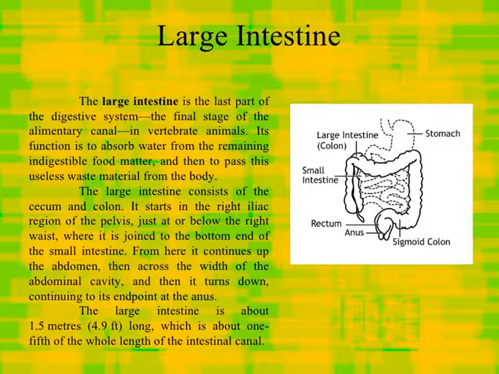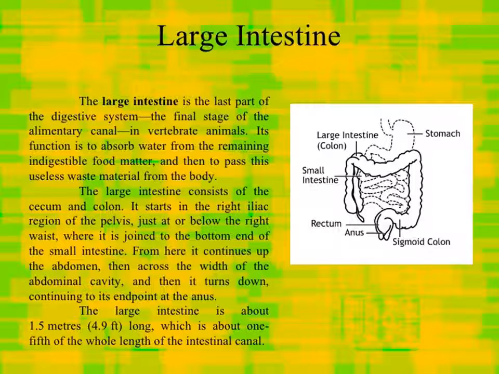Large intestine. The large intestine is the last part of digestive system, the final stage of alimentary canal in vertebrate animals. Its function is to absorb water from the remaining indigestible food matter and then to pass this useless waste material from the body. The large intestine consists of the cecum and colon.